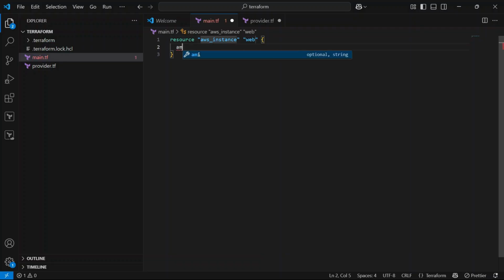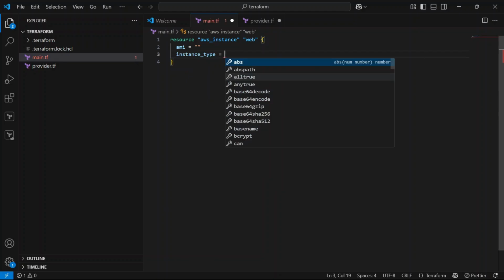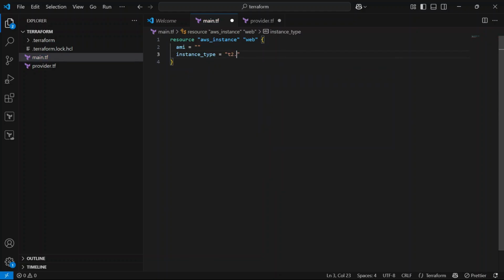Then I am going to define the AMI, and after that the instance type, which will be t2.micro. Let's save this and define the security group resource.